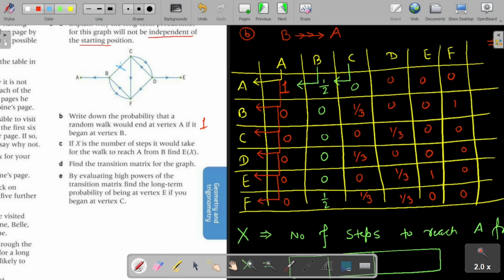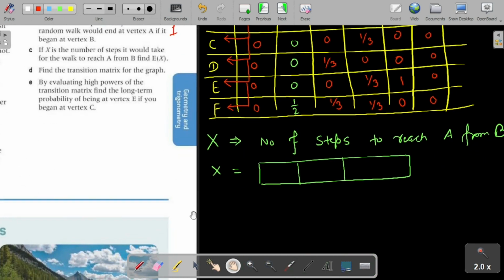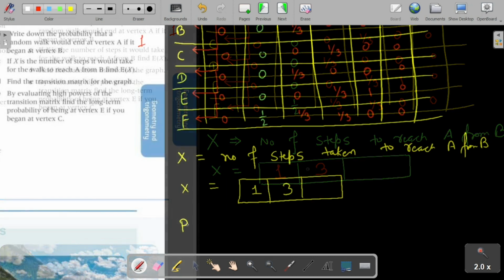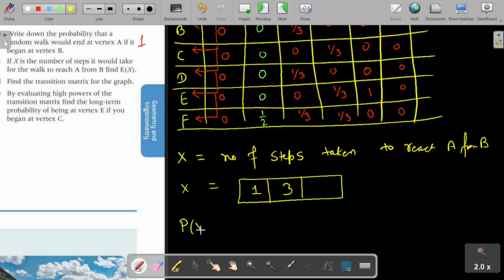You can see there is no other way. You cannot go from B to C. I have already discussed this B to F. After reaching F, we cannot go to D, we cannot go to C. So I have only one option, that I can go to B, and from B I have to go to A. So there are only two options. One has one step, and the second one has three steps. So it can have either the value one or three. We have to find the probability of x.